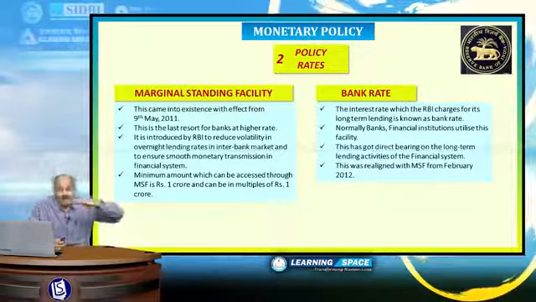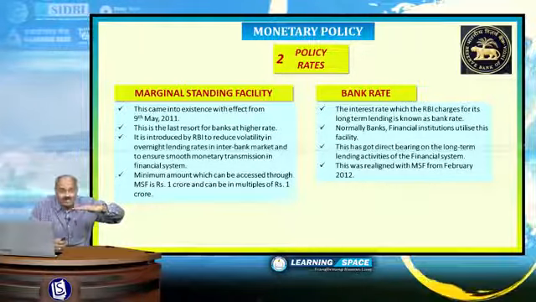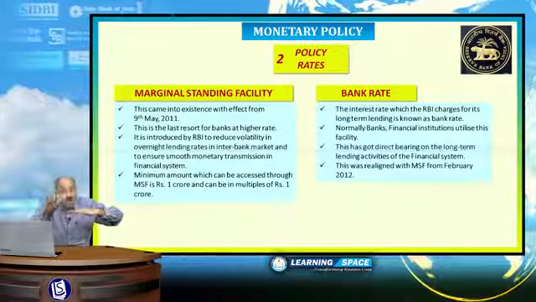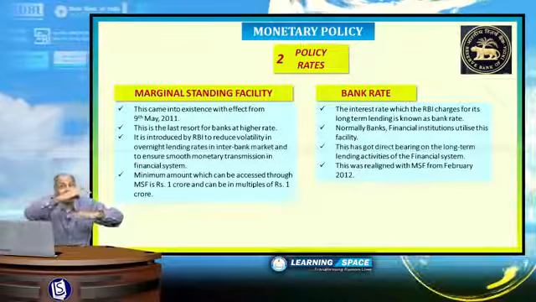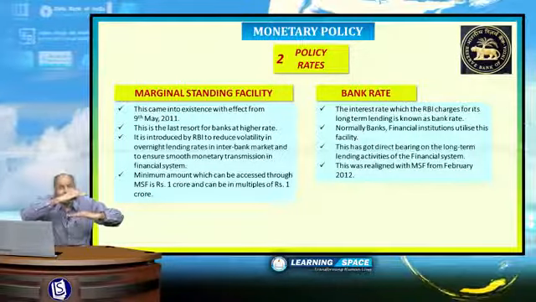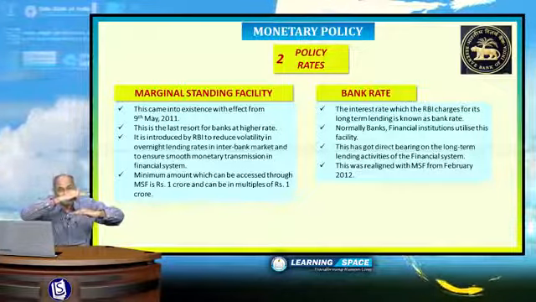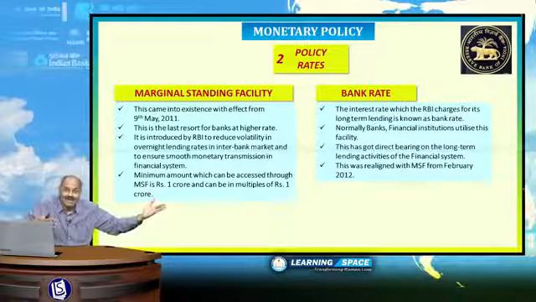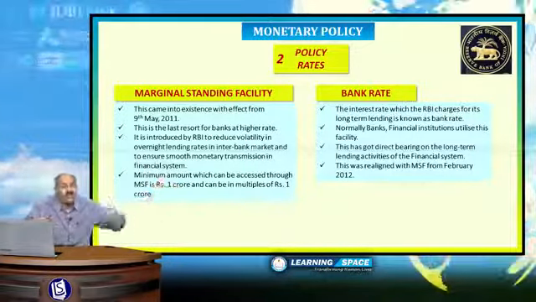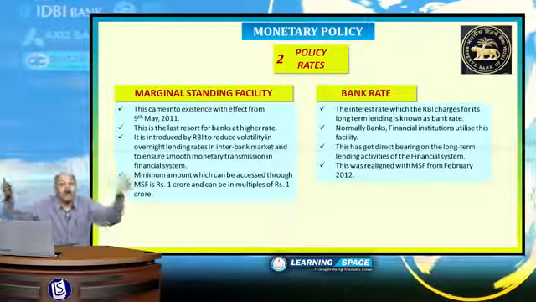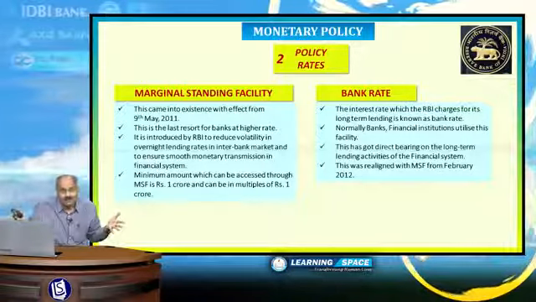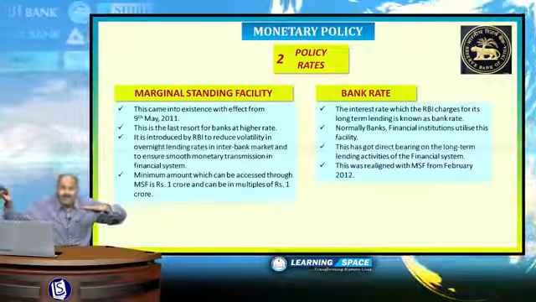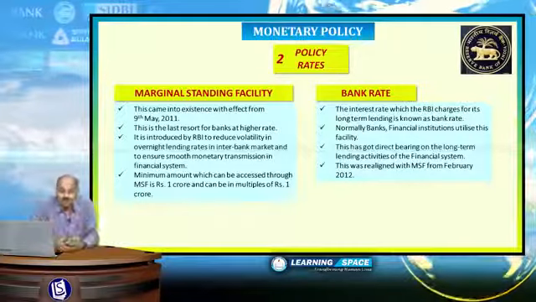And after exhausting this facility under repo rate, banks can still access Reserve Bank of India for short-term borrowing, that is the marginal standing facility. The interest rate is 1% higher than repo rate. And if that is also exhausted, then they can approach another bank or another financial institution, which is popularly known as call rate. So, repo rate is the rate which gives a signal to the market with regard to the interest rates in the banking system. Please don't forget.